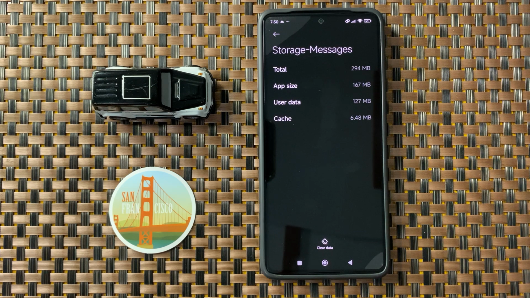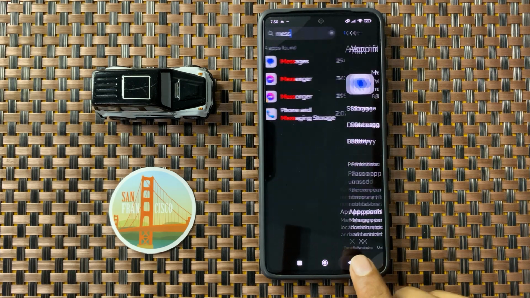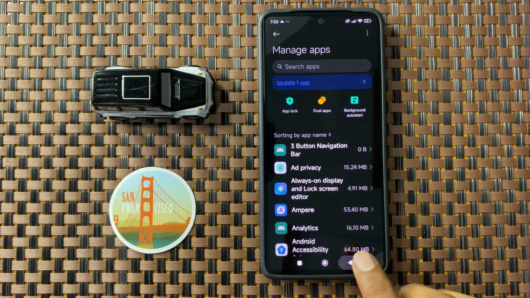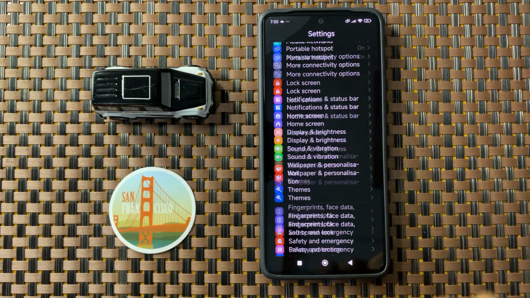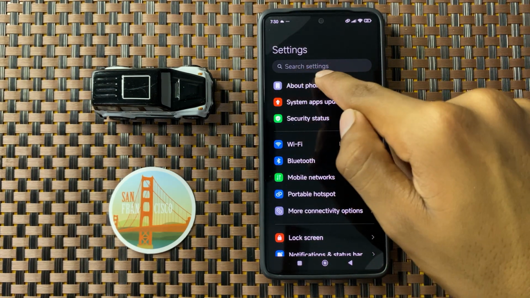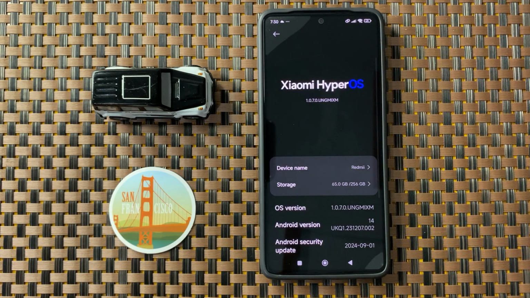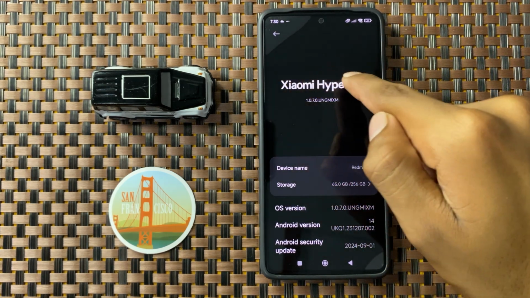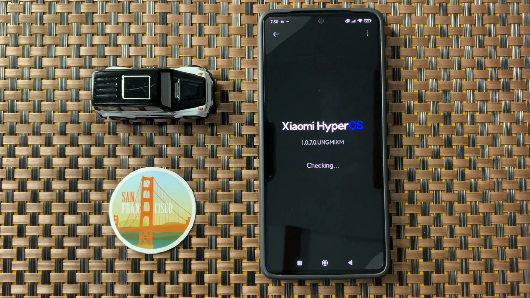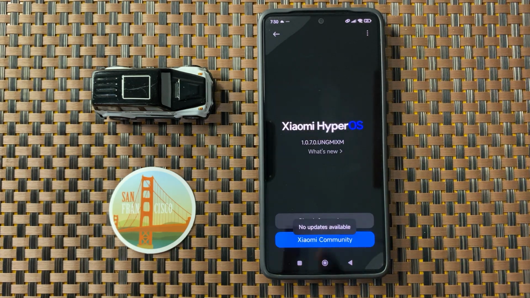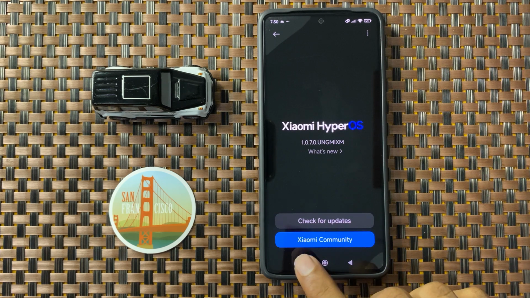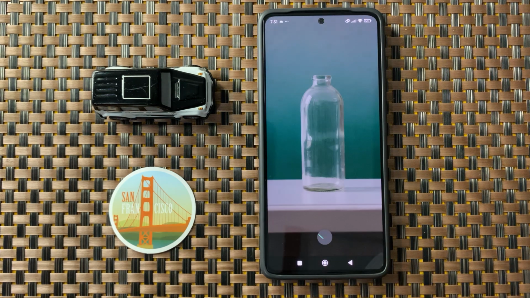After clearing your messages data, go back to the main page of your settings and then click on about phone and then click on Xiaomi HyperOS. Now here you can check whether your latest version is updated or not. If it isn't updated to the latest version, then update it. After that, your problem will be fixed.